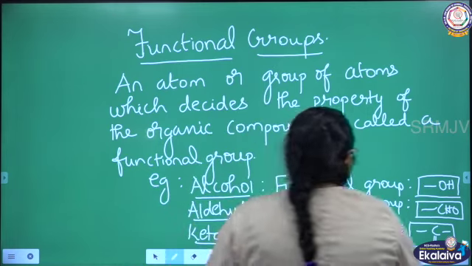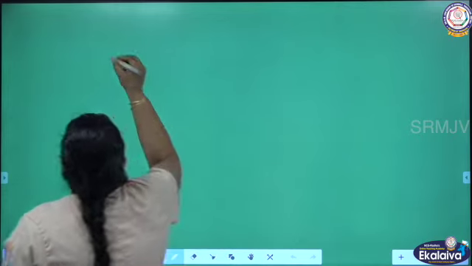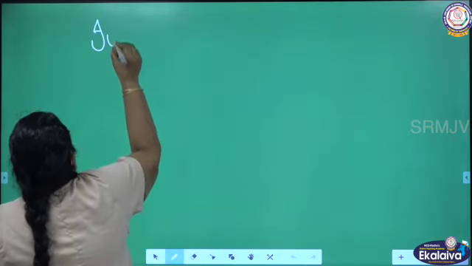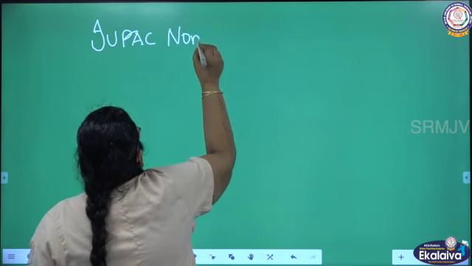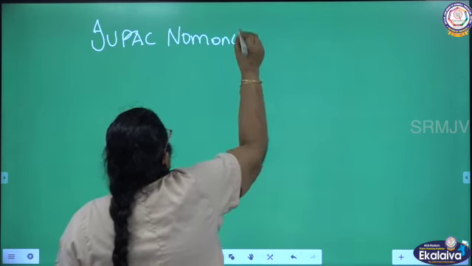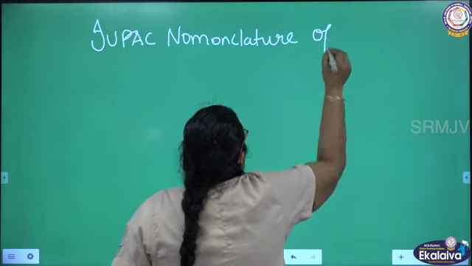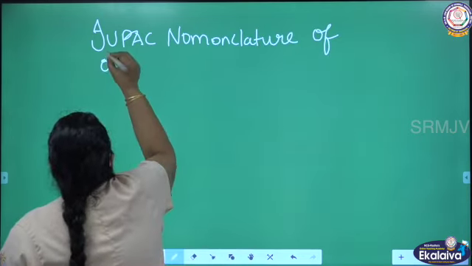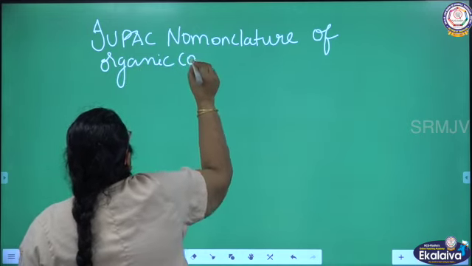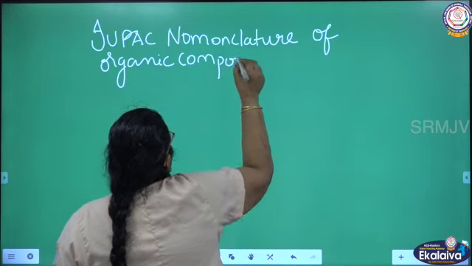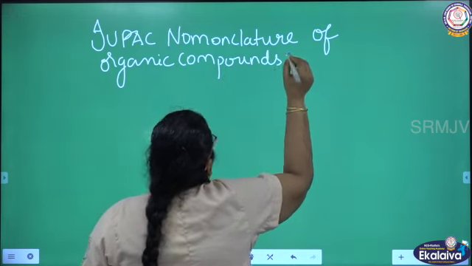The next thing we are going to talk about is the IUPAC nomenclature of organic compounds. There are certain rules formed by a group of scientists. What is the abbreviation IUPAC?